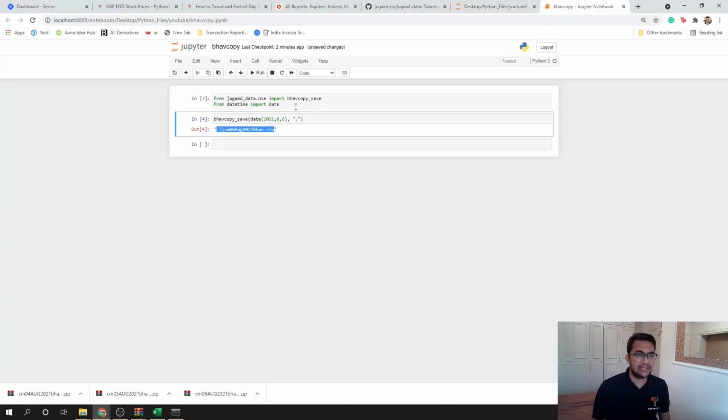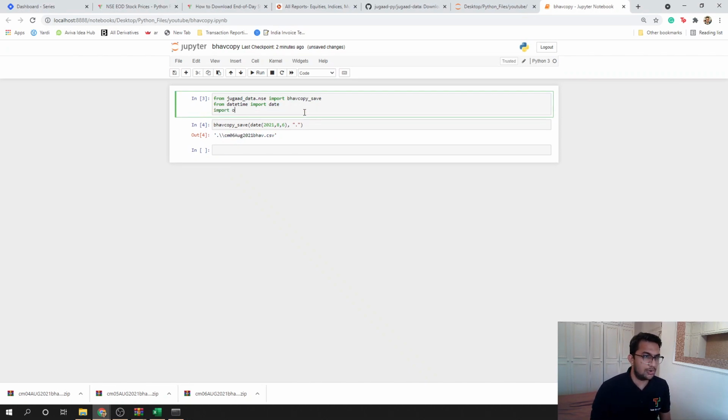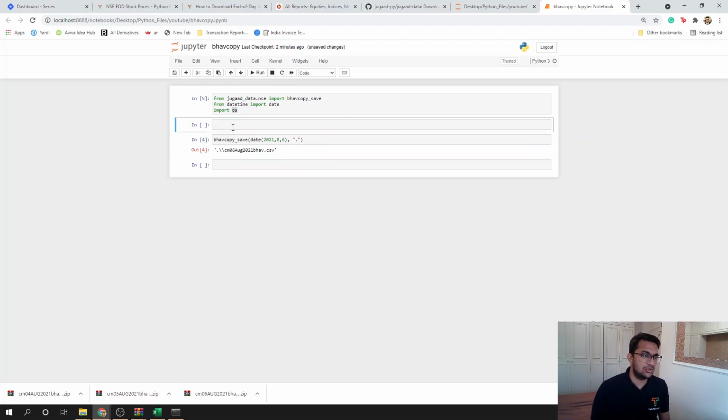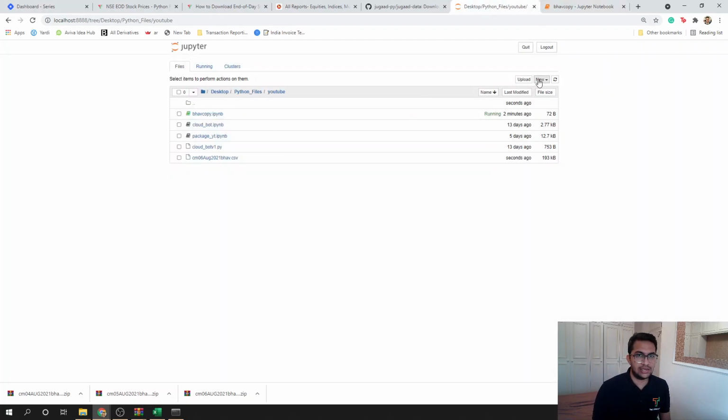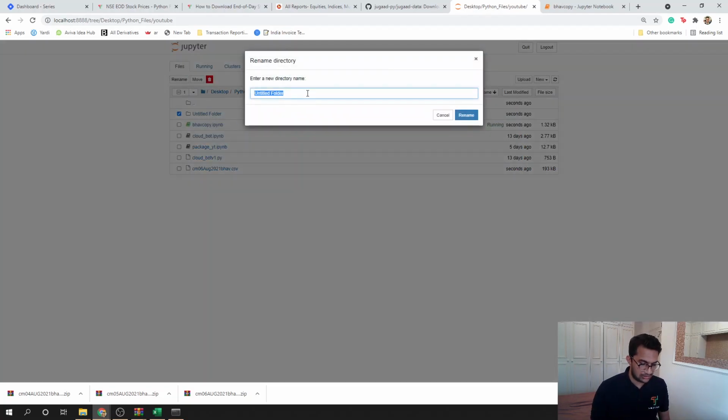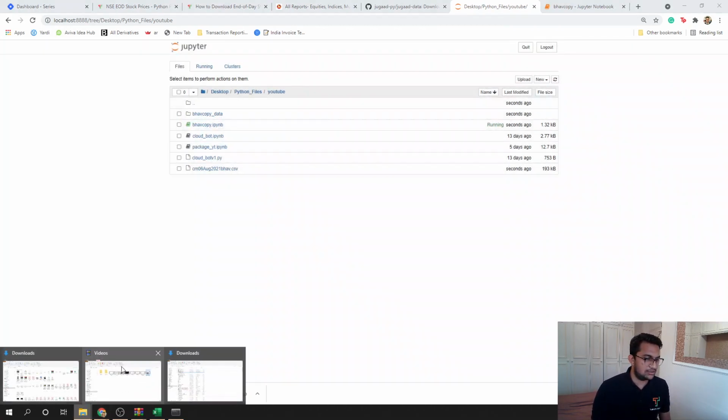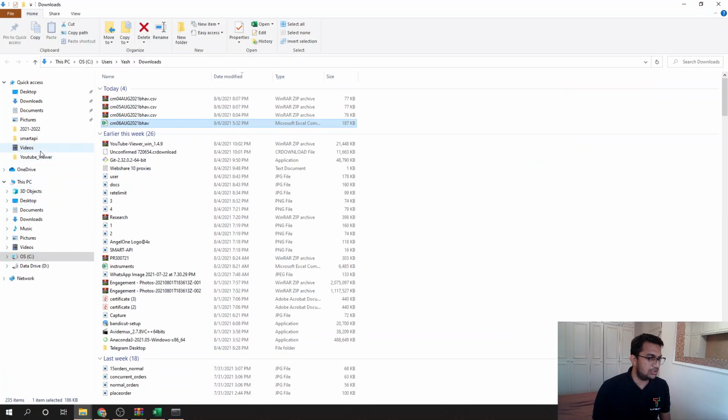If, let's say, I want to save this into a particular location, I'll just import os. os helps you to define a path. So let's say I create a new folder here, and can I rename it from here? Rename, yeah. So I'll just say bhavcopy data, and let's go to this folder on our machine.